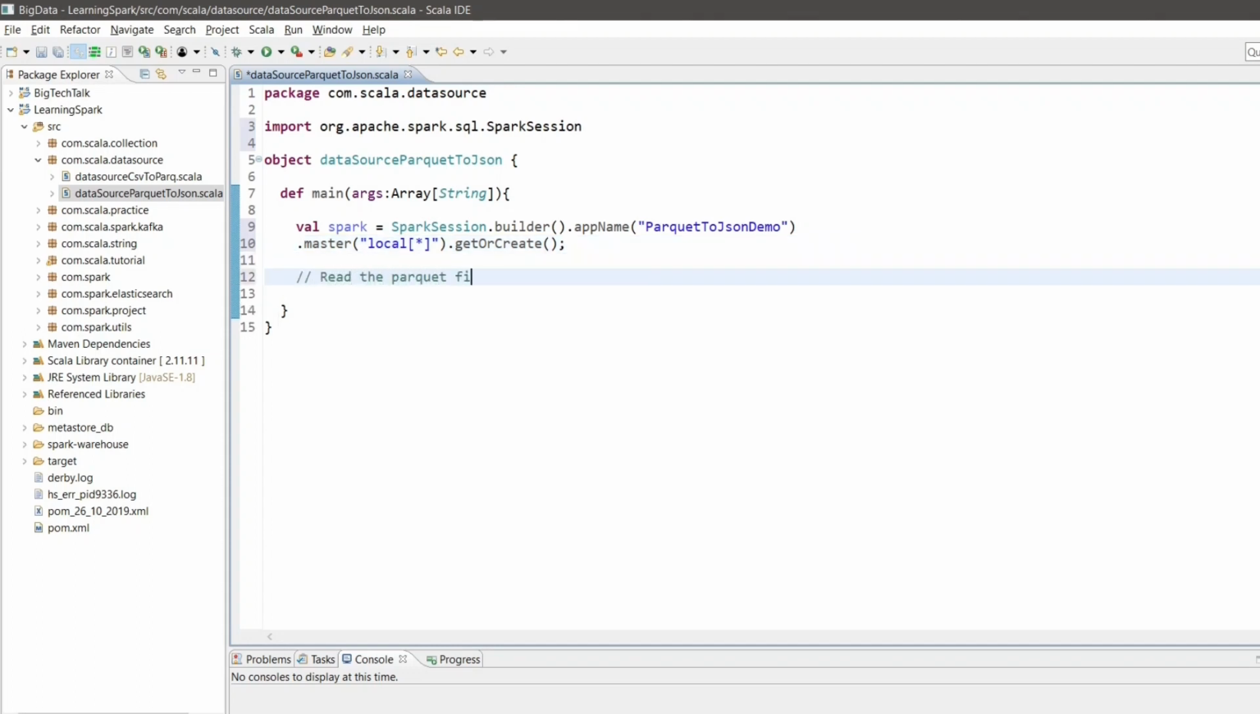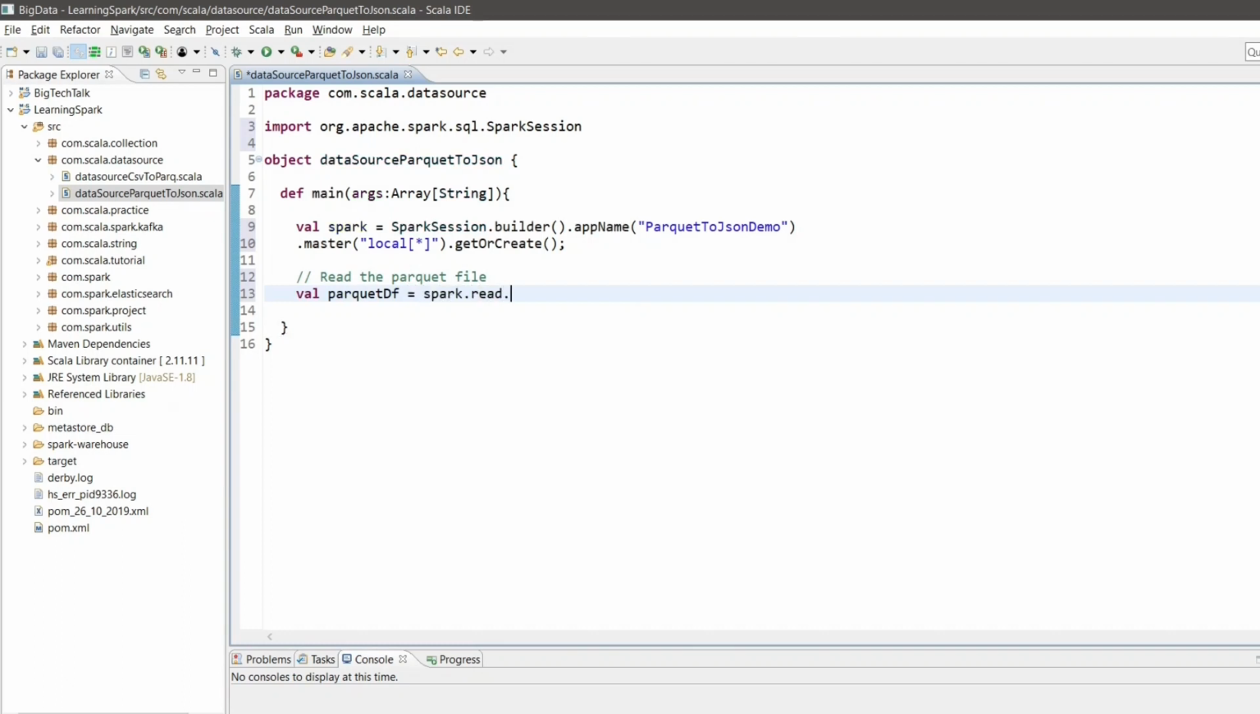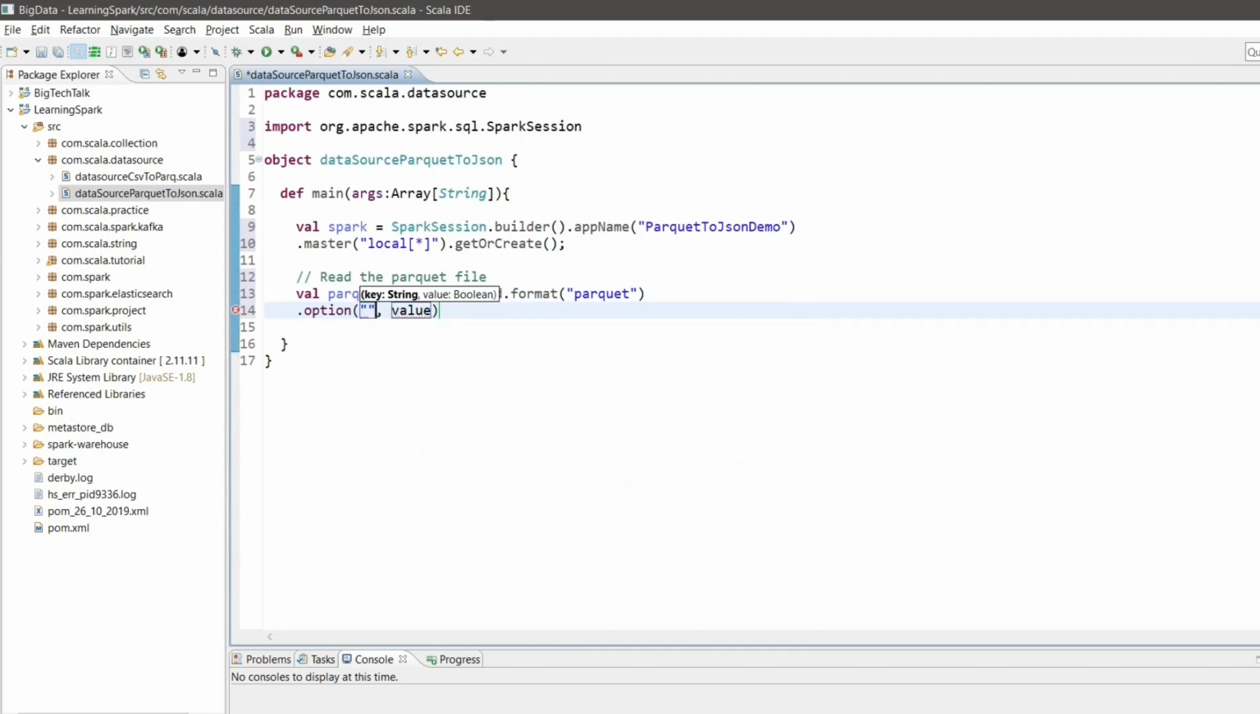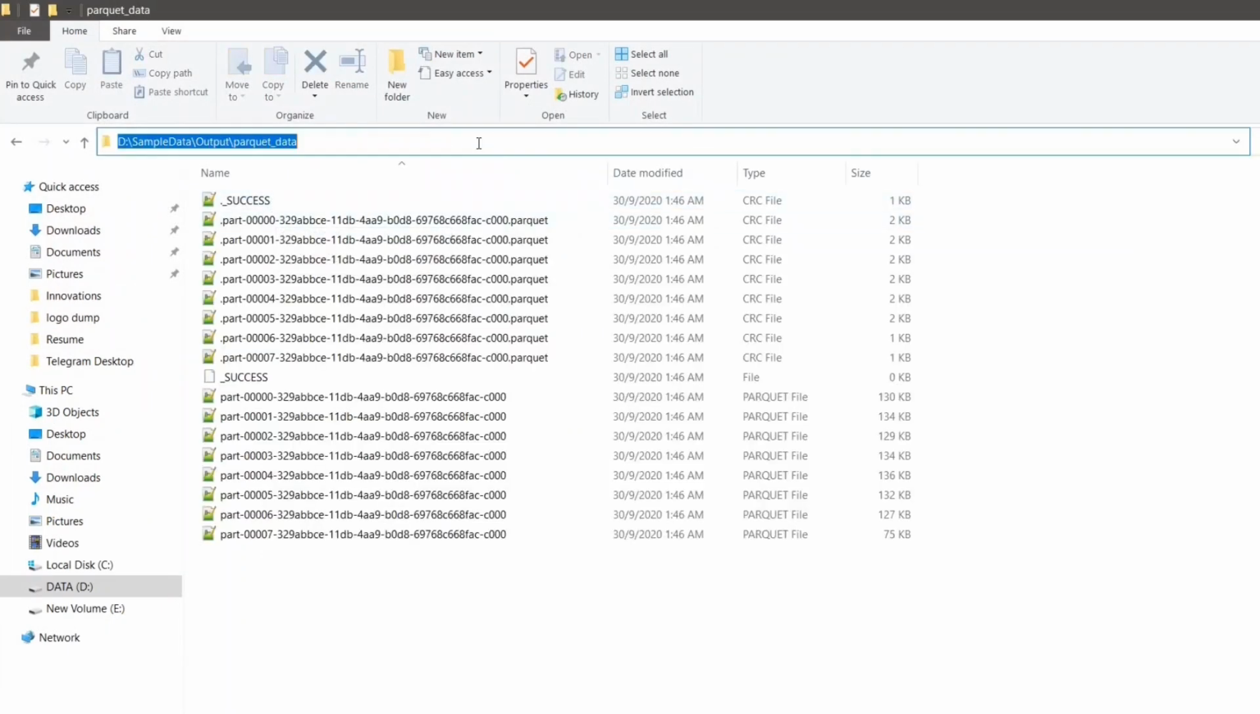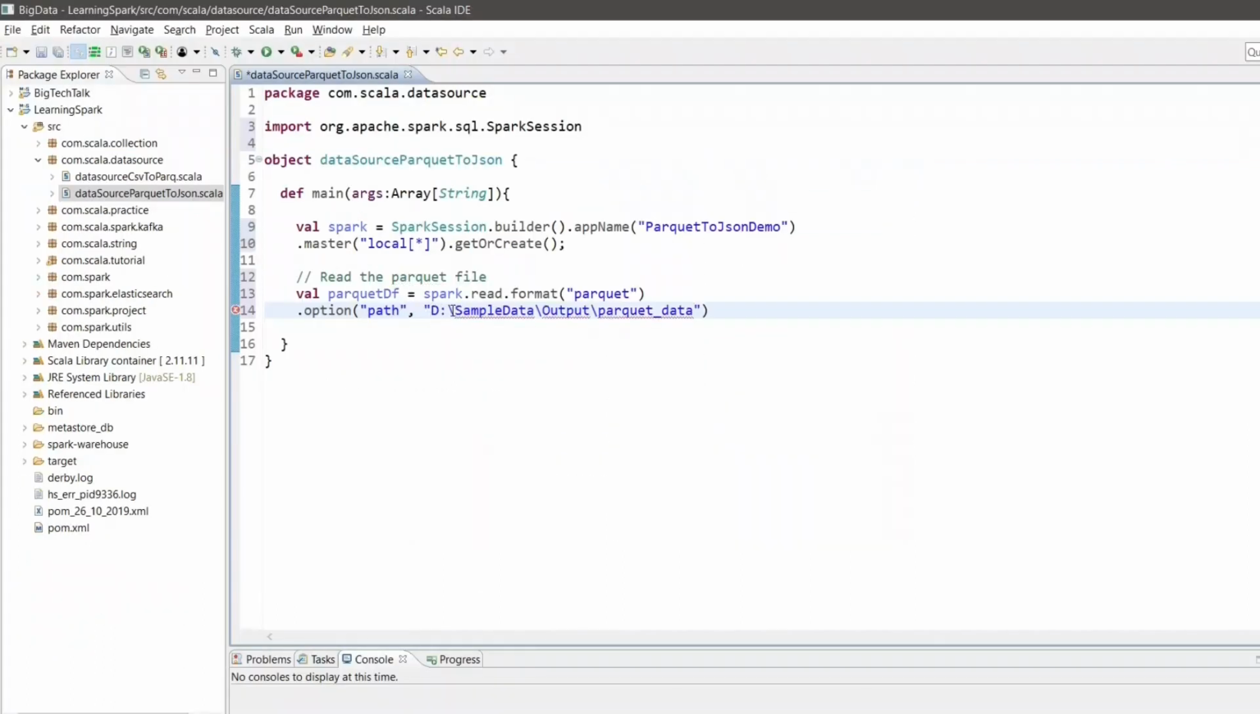So let me write the code to read the Parquet file. val parquetdf equals to spark.read.format, which is of type parquet, and in the option I will mention the path of my Parquet file. So I will go to my output location inside the Parquet data, and I will copy this path and paste it over here. Okay, and then dot load. This will help us to read the Parquet file.